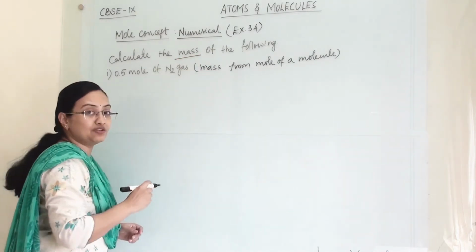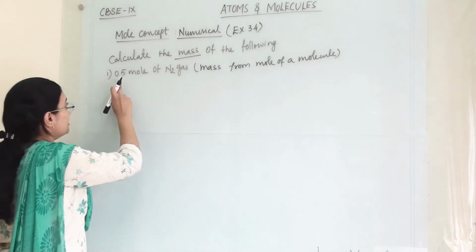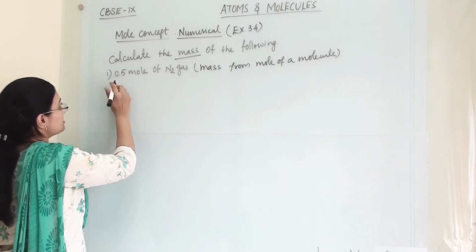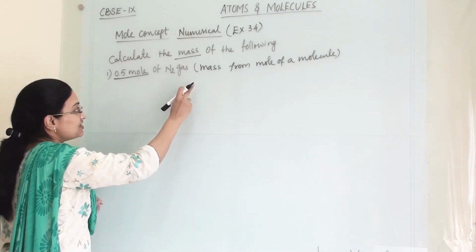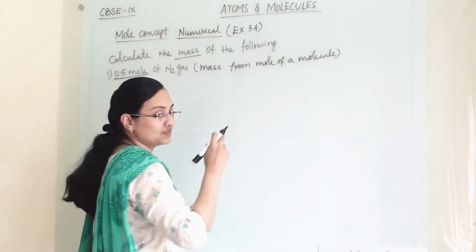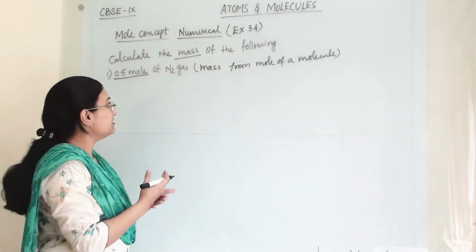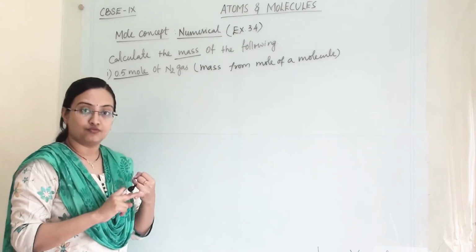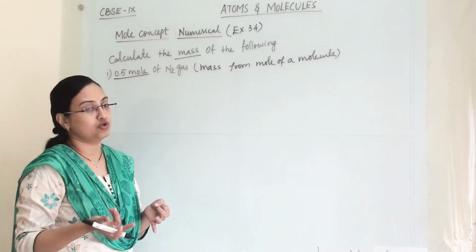Now they have given us 0.5 mole of N2 gas. Here we have to find the mass from the moles of a molecule. We have the details of the mole and we can find the atomic weight or molecular weight.